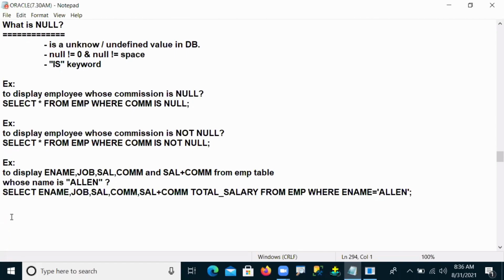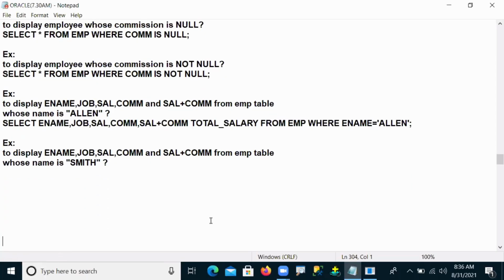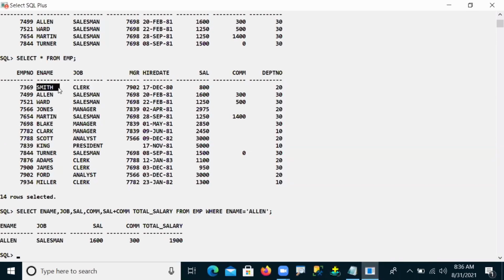Here everything is the same, but whose name am I passing? Whose name is Smith? Understood? So for Smith, I want to display name, job, salary, commission, and salary plus commission from the EMP table. The Smith employee is also there in my table. Name is Smith, working as a clerk, salary 800. Commission, can you observe here? Commission is nothing here. Commission nothing, as per my table, means it is null, right?